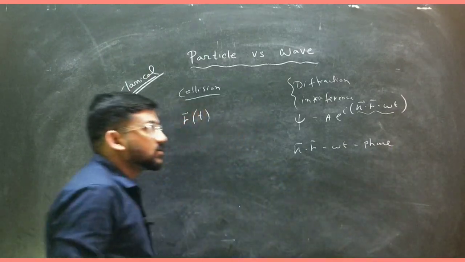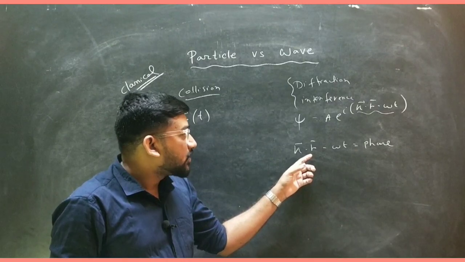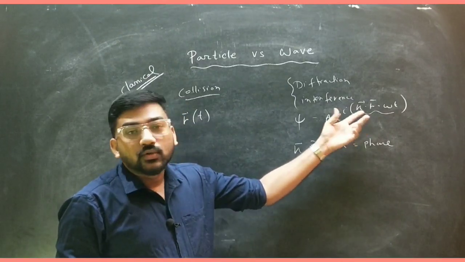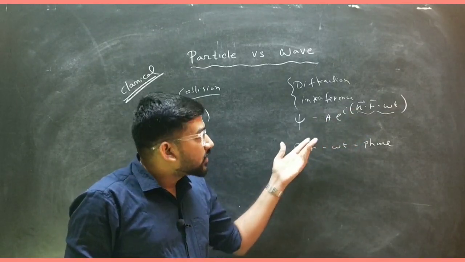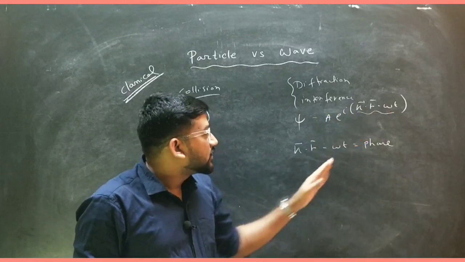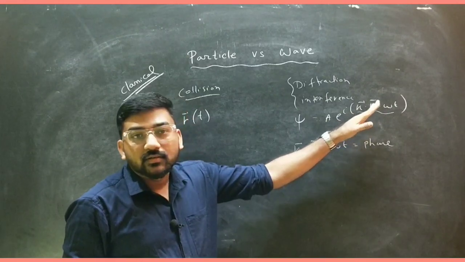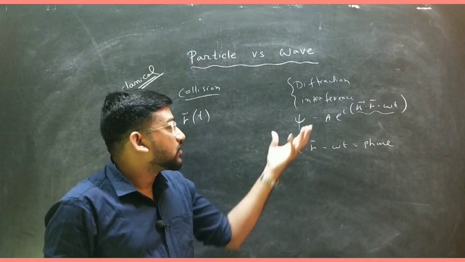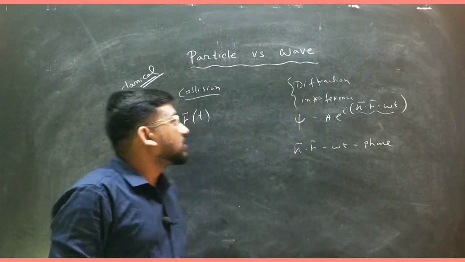And this phase is obviously a function of space and time. If the source is a coherent source, the wave source is a coherent source, then the phase is only a function of position, or only a function of space, not a function of time, if the sources of the wave are coherent sources. Okay, so that I will be discussing in optics in detail.